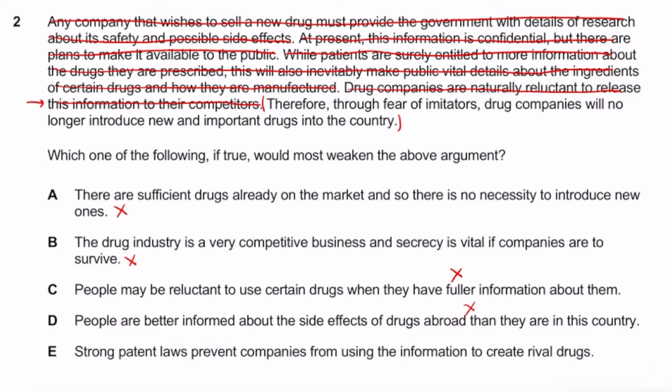Strong patent laws prevent companies from using the information to create rival drugs. This one's really good because what he's trying to say is that if you give this information, it's going to lead to people copying each other. But there are already laws out there to prevent people from copying each other. Because of the laws, this isn't going to happen. So that basically nullifies his argument completely. So this is why E is definitely in this case going to be the correct answer.